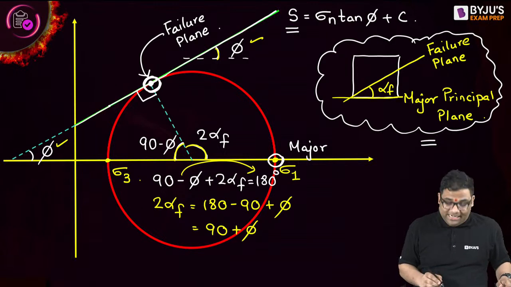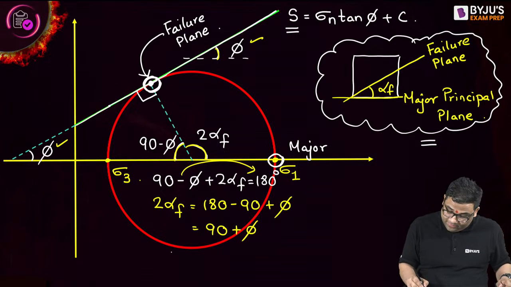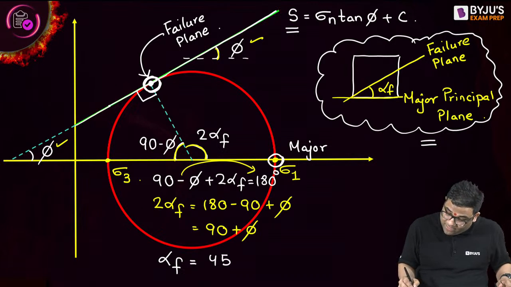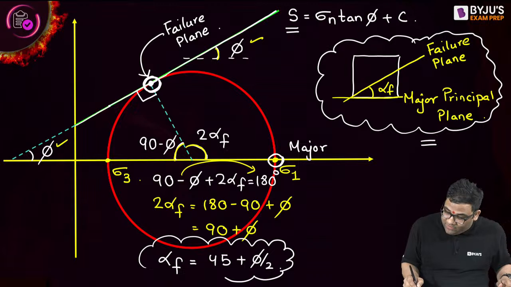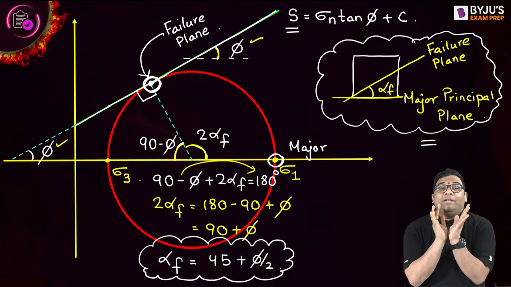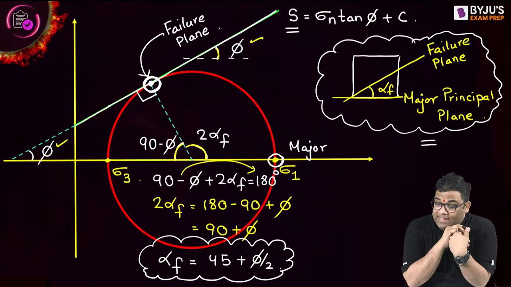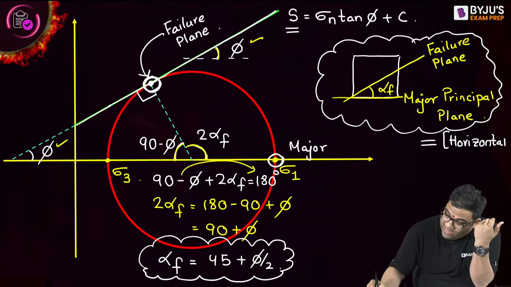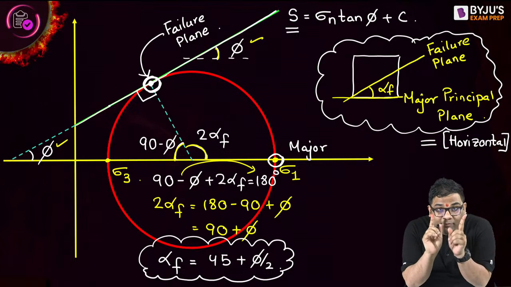From here I get a very important relationship: the failure angle, the angle between the failure plane and the major principal plane or the horizontal plane, alpha f is equal to 45 plus phi by 2.